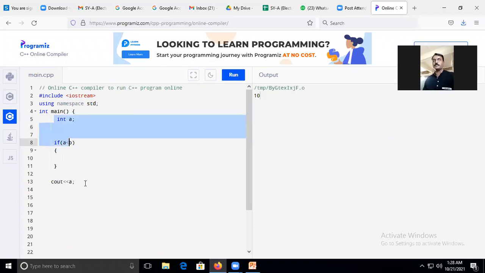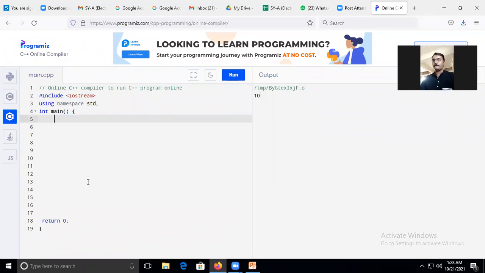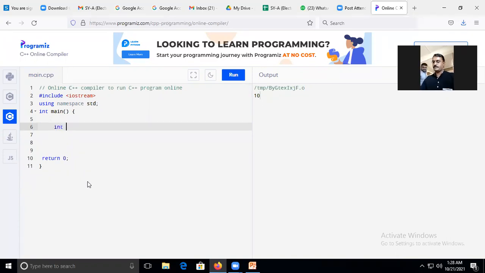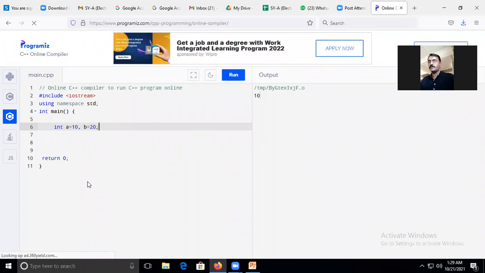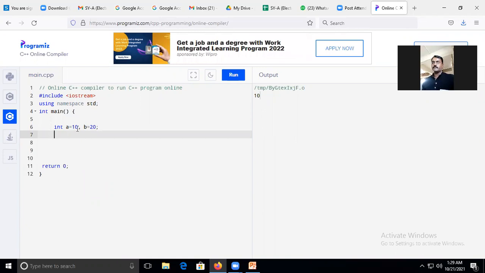For an example, I will show you one demo here. As I declared, int a is equal to, let's say, 10. Is the screen visible to you? Yes, sir. Okay, just look at the screen. Don't try to implement because we have less time. Now here I have initialized and declared a is equal to 10 and b is equal to 20.